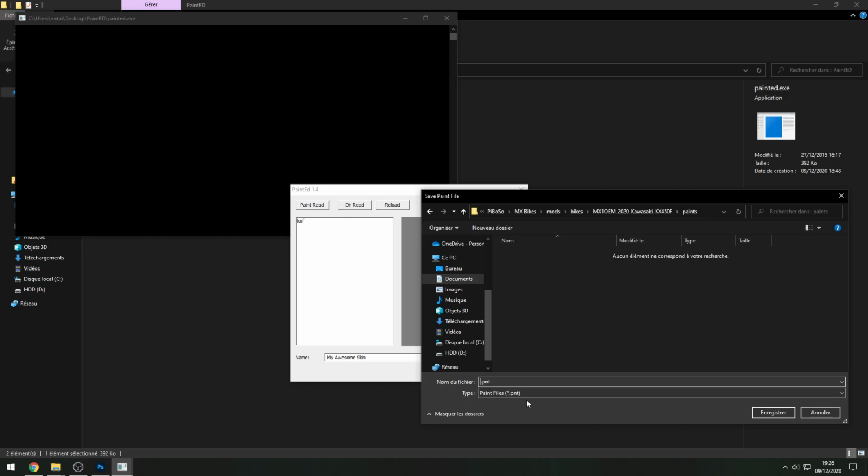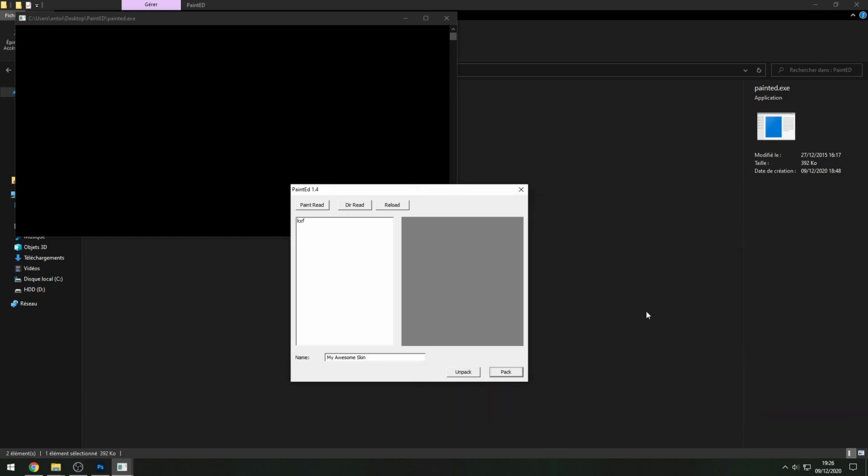And if you, for example, visit it online and other people want to use it, they will use it, but online, they will not be able to see other people using it, which is sad, of course. So, for example, we will just name it MAS, my awesome skin. We don't care, that's only for the game, all right? So that's it. We just need to click save.